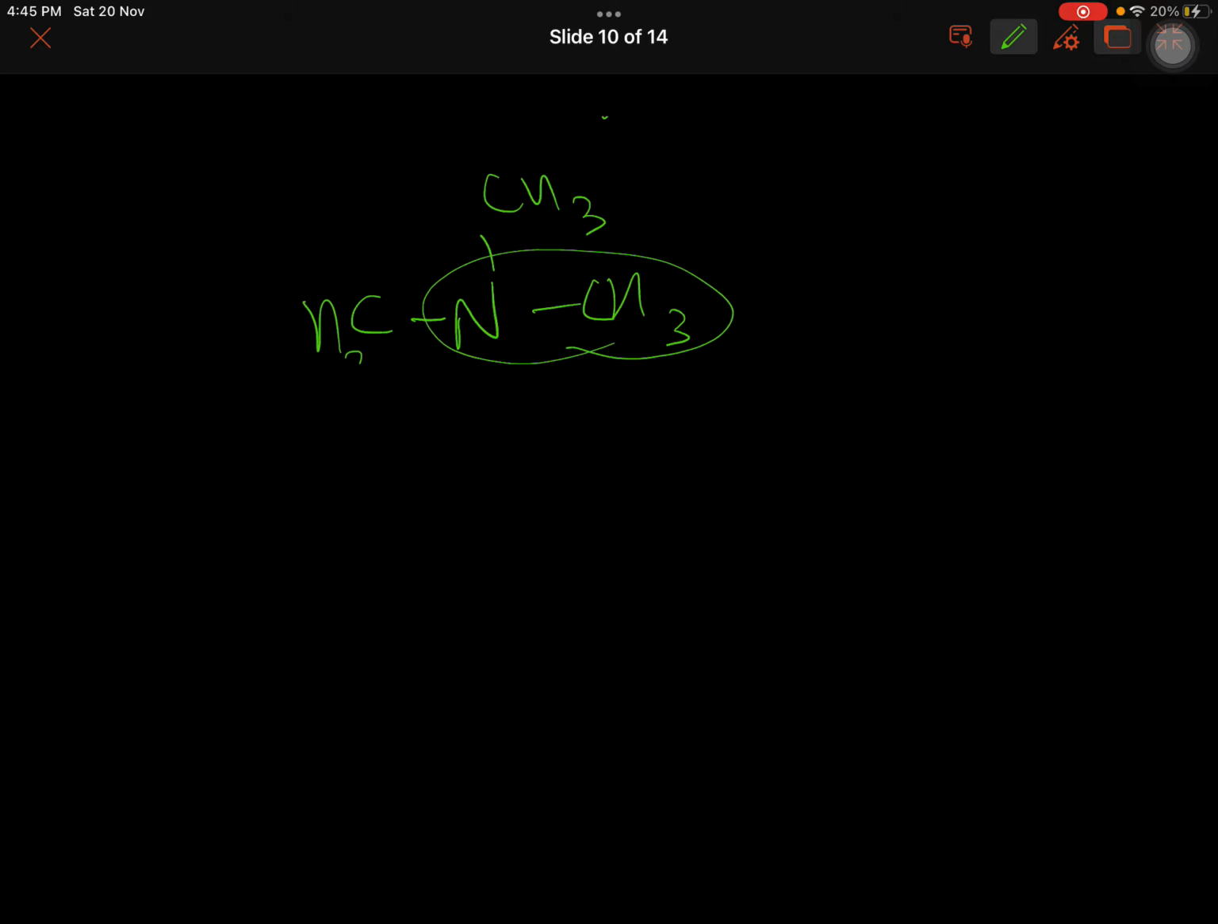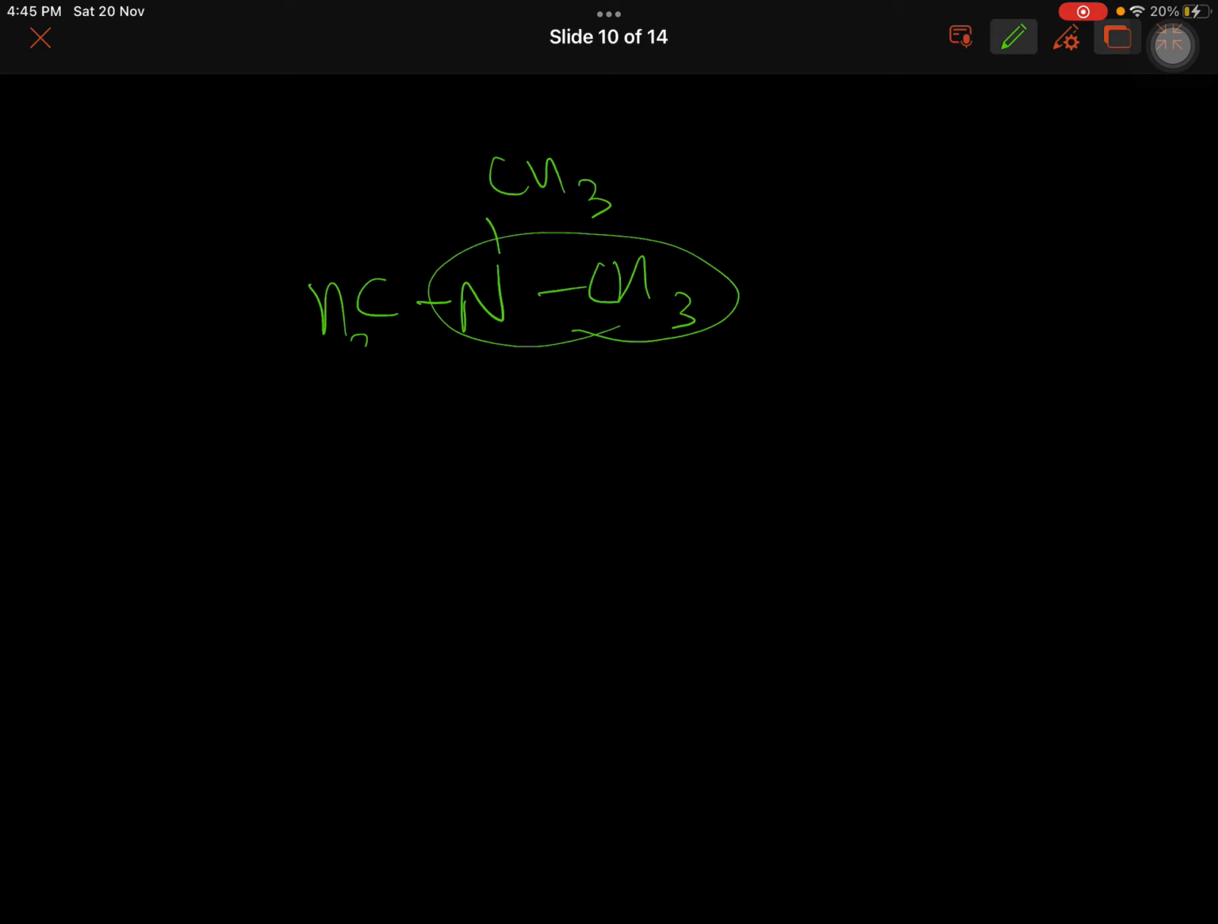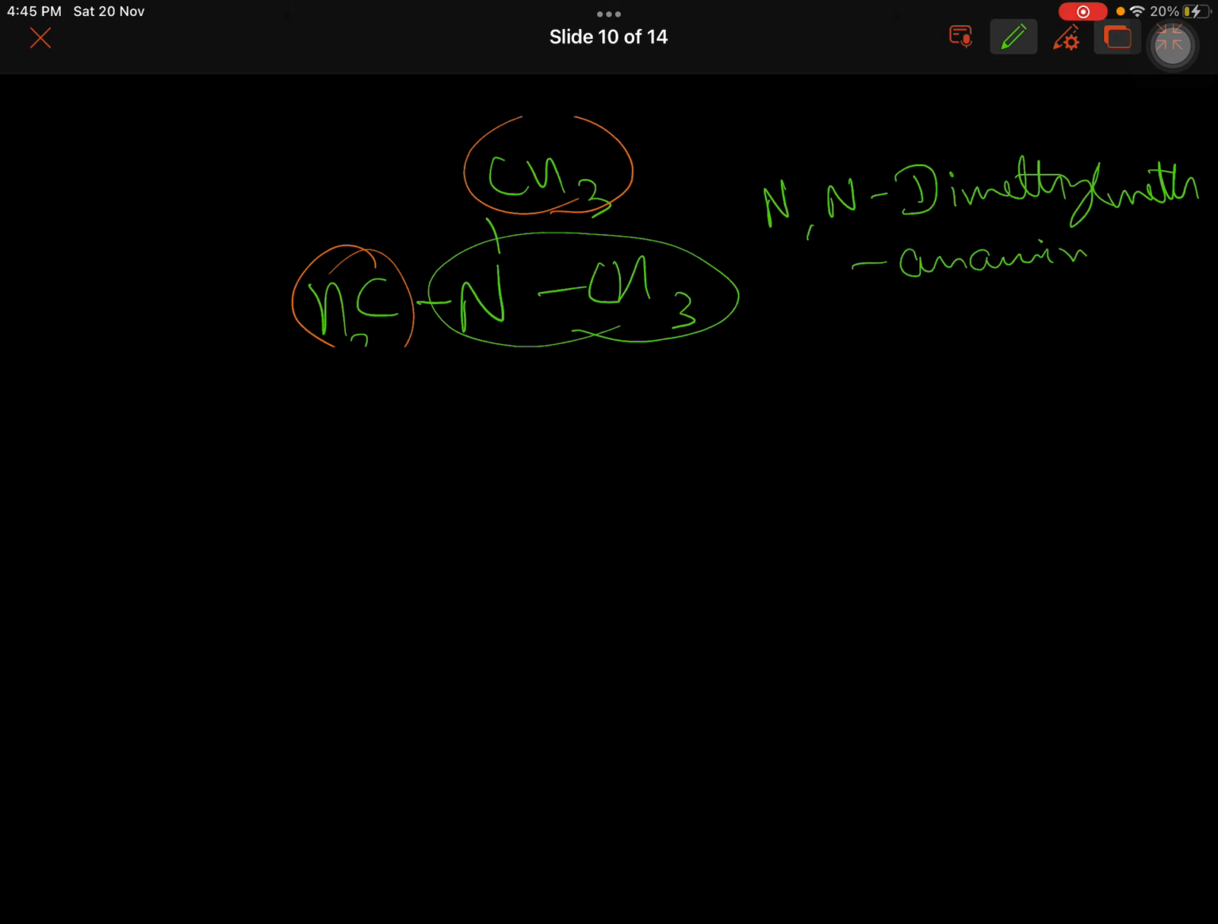For tertiary, if you have all the attachments same, take anyone as the main amine, that is methanamine, and there are two substituents. So I will write here N,N-dimethyl, because on nitrogen you have two methyls as substituents. So I am writing N,N-dimethyl and then methane amine.